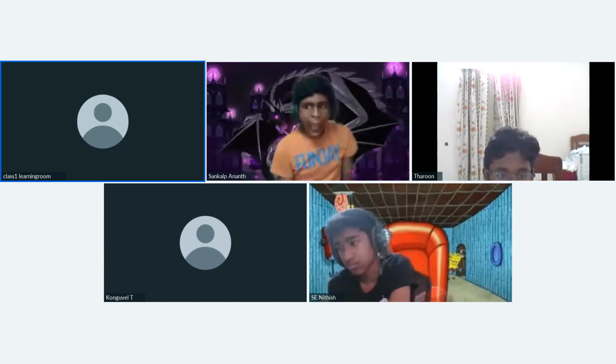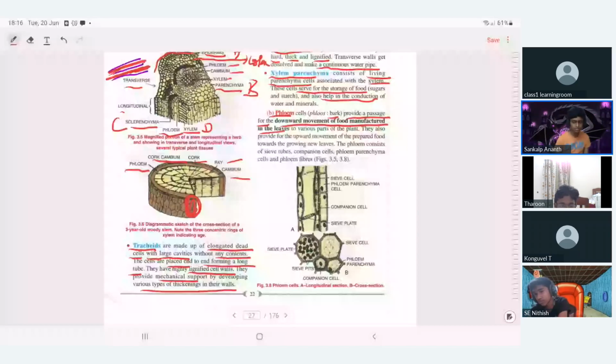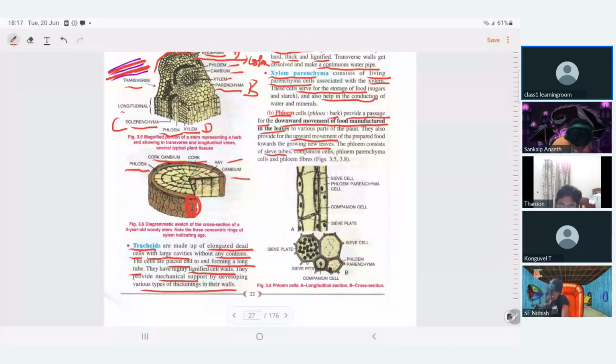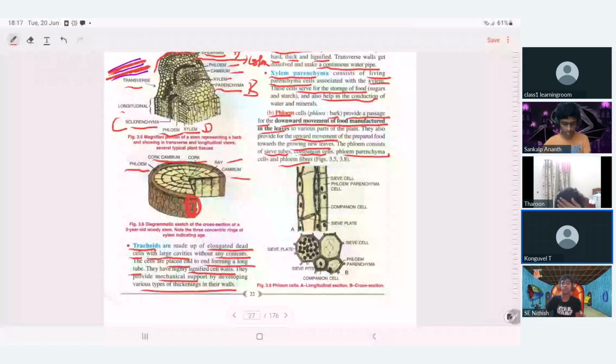They mainly work in downward movement, but they also work in upward movement, carrying food to the growing leaves. Now, coming to the components of phloem: sieve tubes, companion cells, phloem parenchyma, and phloem fiber. What are the four components? Sieve tubes, companion cells, phloem parenchyma, and phloem fibers.